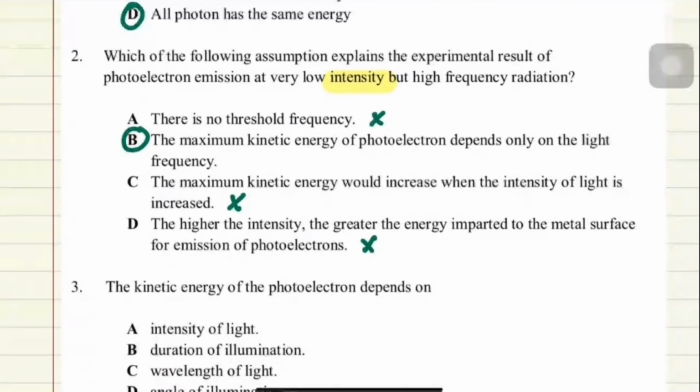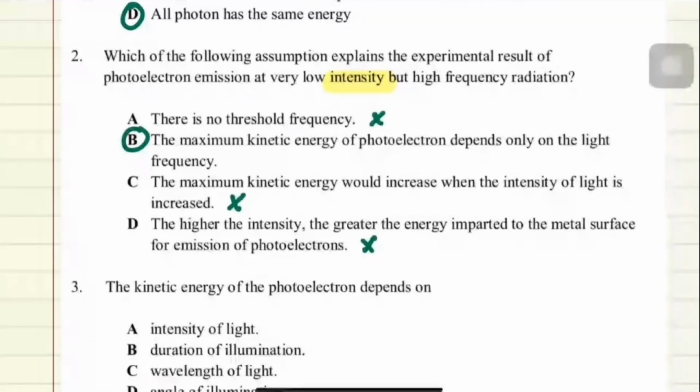Another assumption is that light is continuous. Okay, dia tak ada quantize. So maksudnya dia macam kalau initial energy tu tak cukup, kalau dia keep on absorbing, keep on irradiates with light, eventually dia akan cukup energy. That one is not true as well. Okay, sebab light ni adalah quantized.